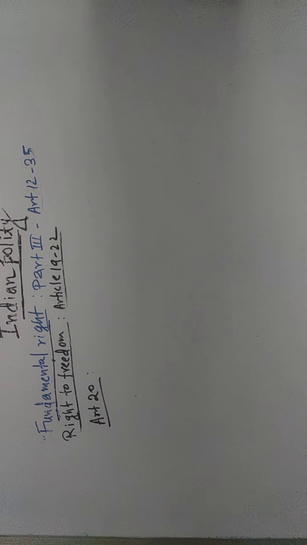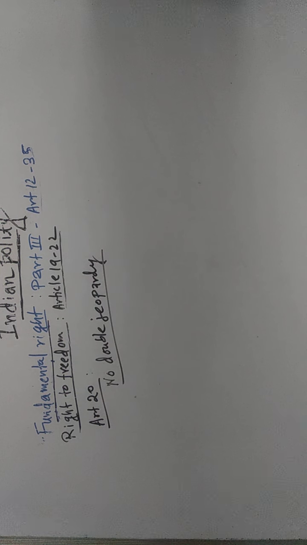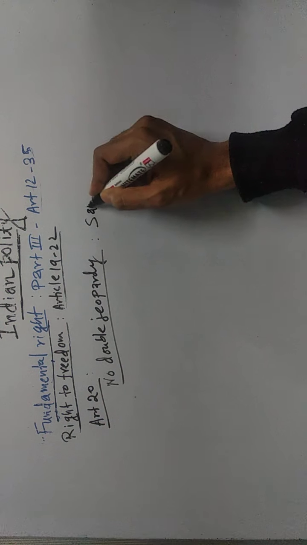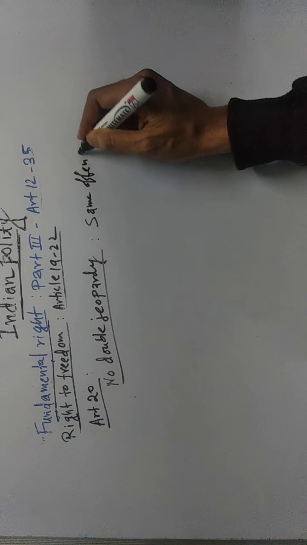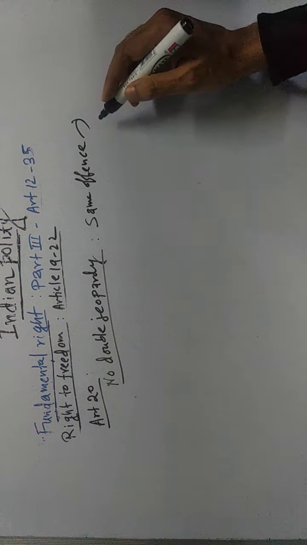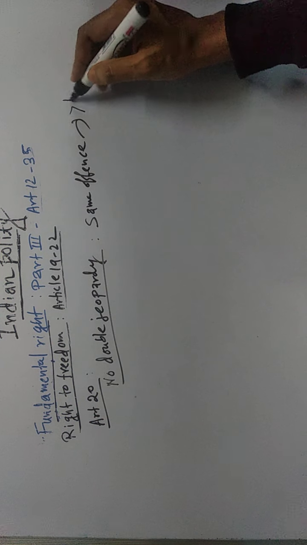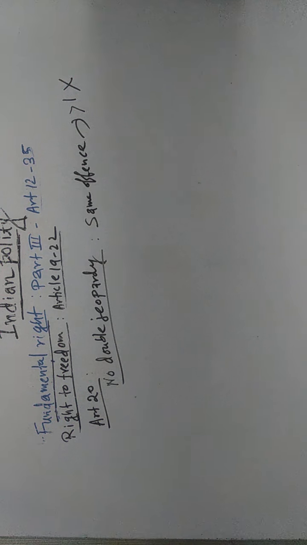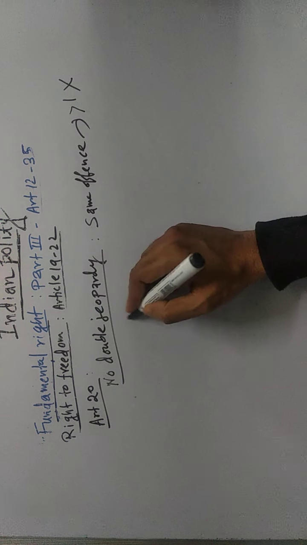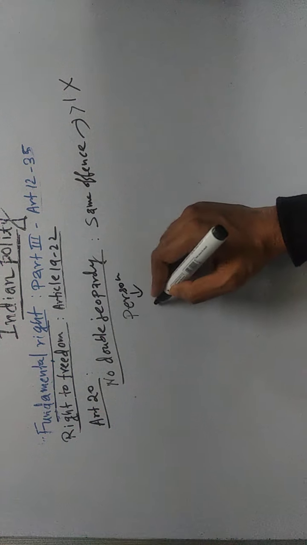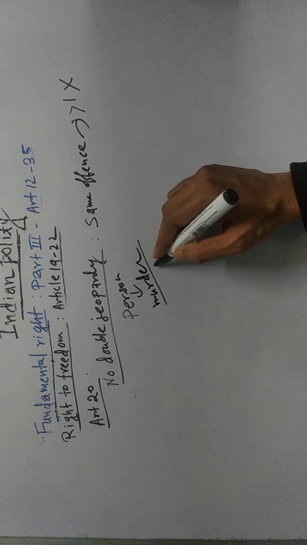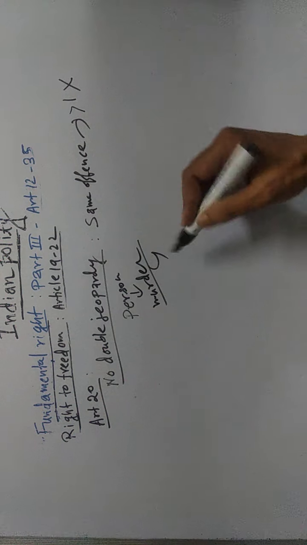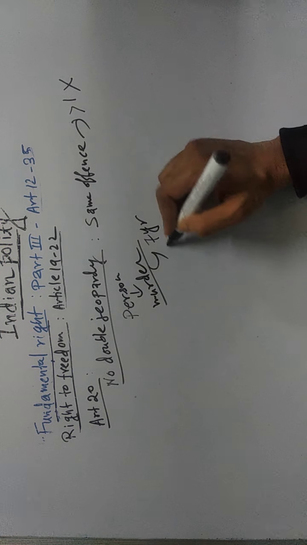Now we will read another aspect of Article 20, that is no double jeopardy. So what is this no double jeopardy? It is saying no person shall be prosecuted and punished for the same offense more than once. That means for the same offense someone cannot be punished more than once. This is not allowed. Let's understand this with an example. Suppose there is a person and this person has committed murder, and for that murder the judiciary has given him or her, let's assume, 7-year imprisonment.